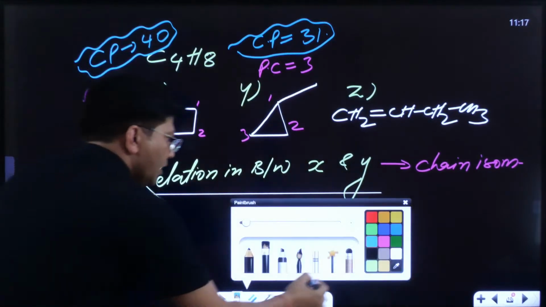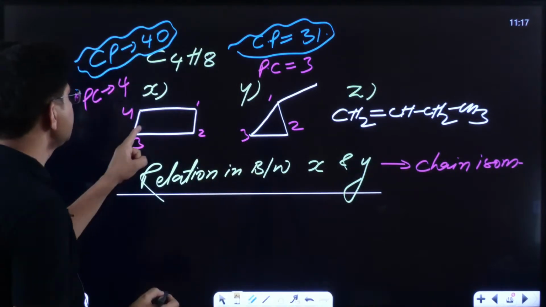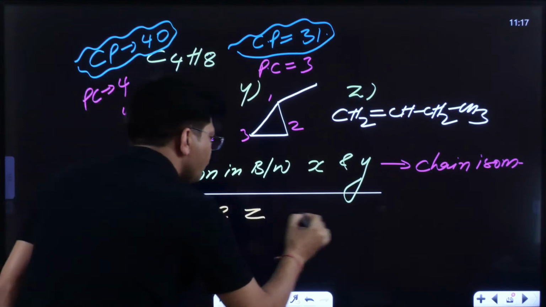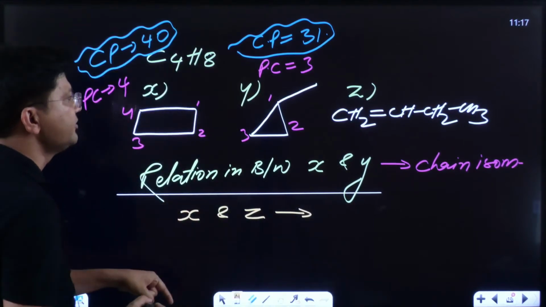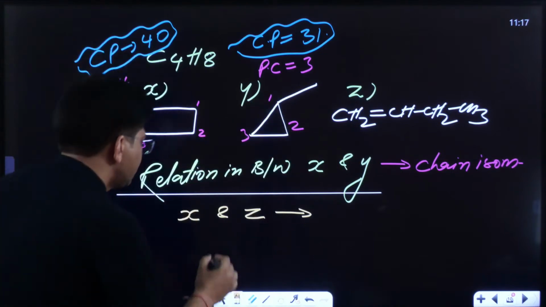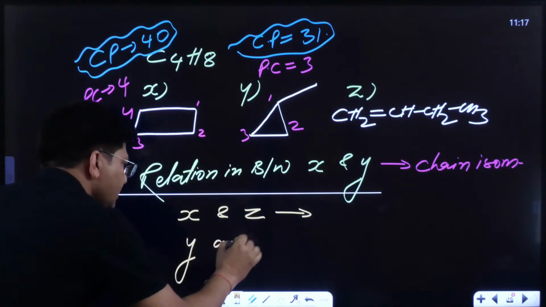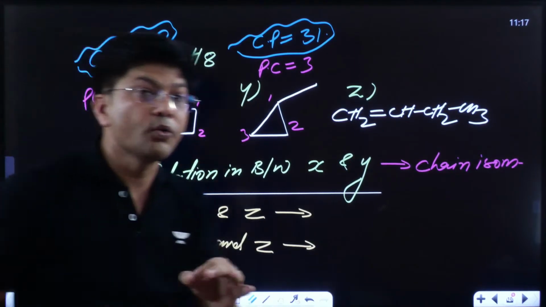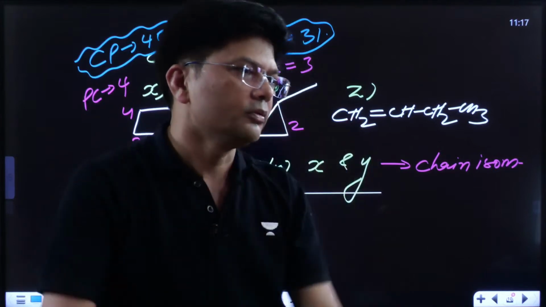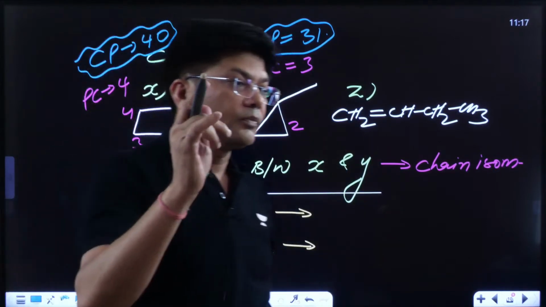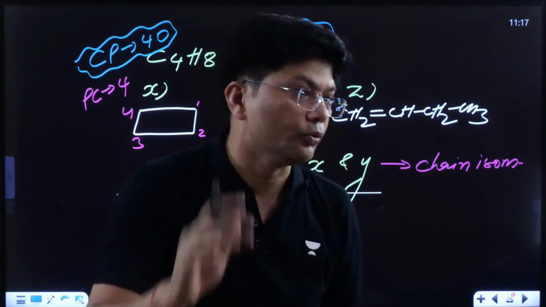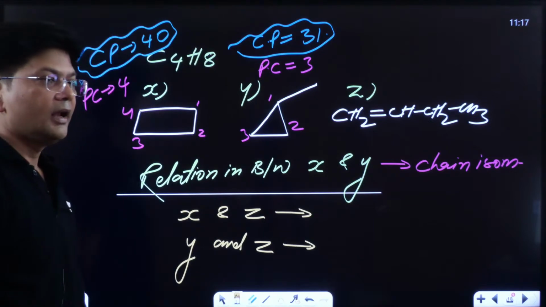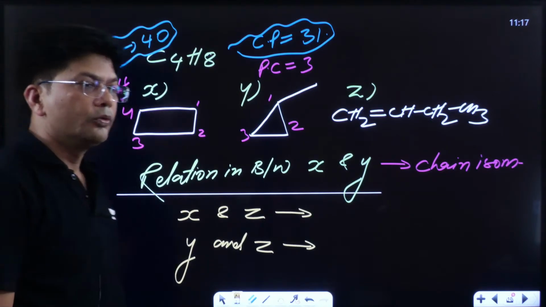Now see, if I ask you another question, the relation between X and Z, or Y and Z, kids, if you are able to understand, do let me know. I am waiting for your answer. What is CP? CP I have told you in lecture number 2. Meenal, please see lecture number 2, where I have told you about CP.